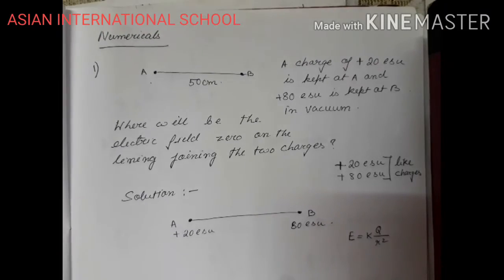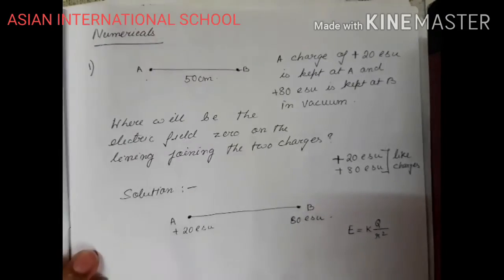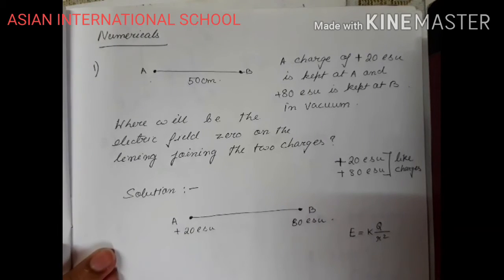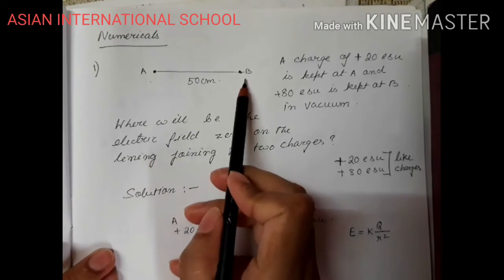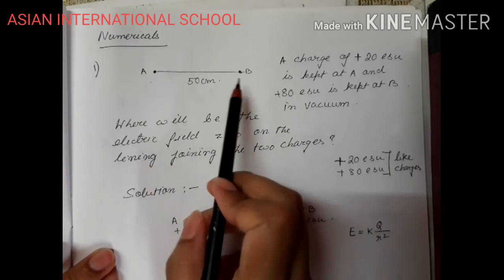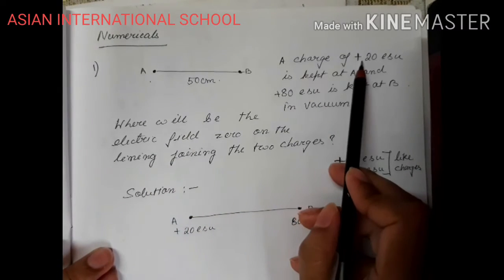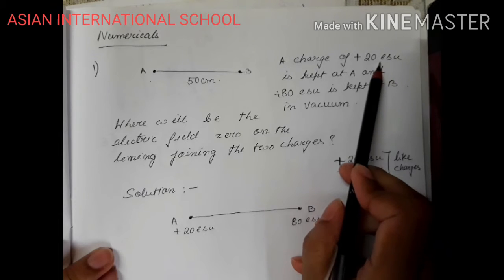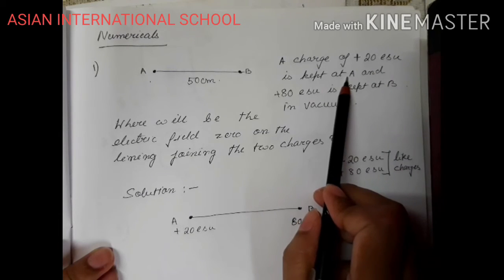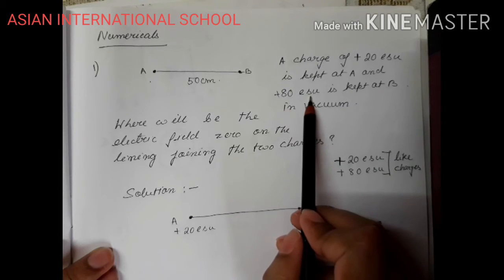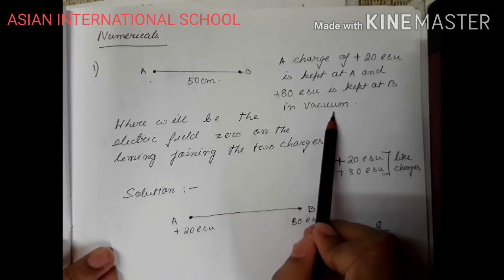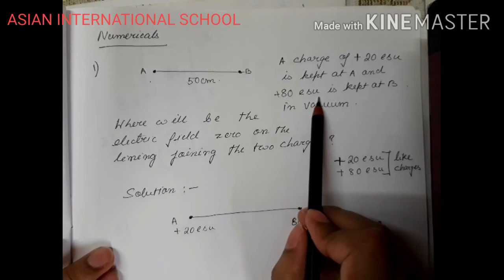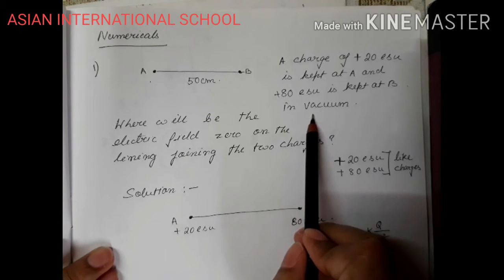Now we are coming to numericals, and this is a very conceptual numerical. Over here you can see 50 centimeter, there is a separation between 2 points A and B. A charge of plus 20 ESU, electrostatic unit, is kept at A, and plus 80 ESU is kept at B in vacuum. ESU means CGS unit, 1 by 4 pi epsilon naught in free space, that is in vacuum or air, K equals to small k equals to 1.